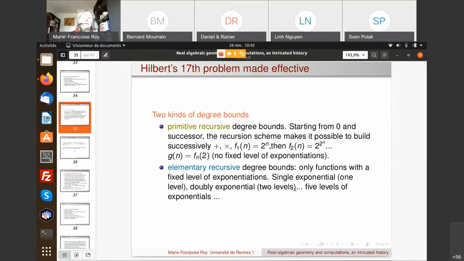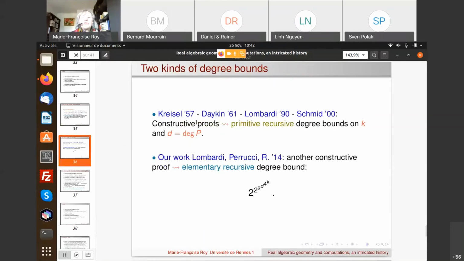So in fact, already in Kreisel's time, in the mid 1950s, there was an effective solution for Hilbert's 17th problem, but with primitive recursive degree bounds. It appears in a paper by Kreisel in 57.